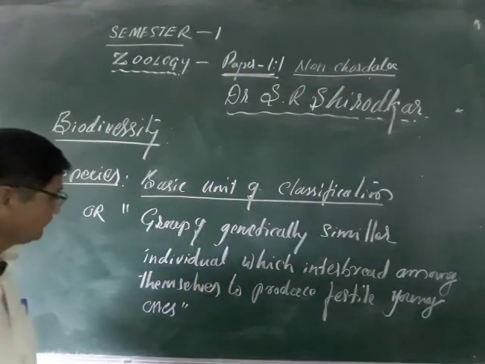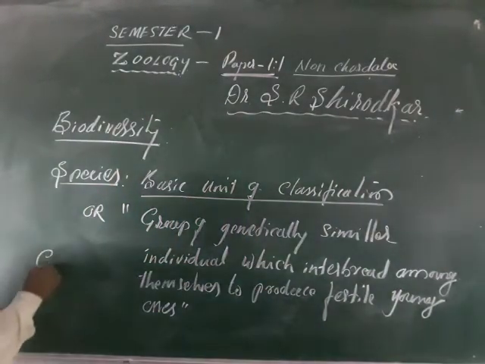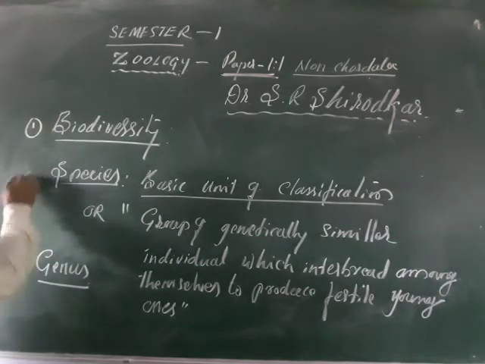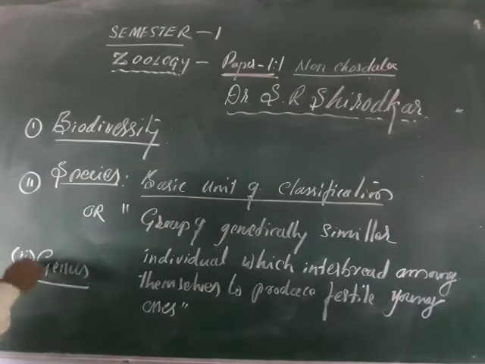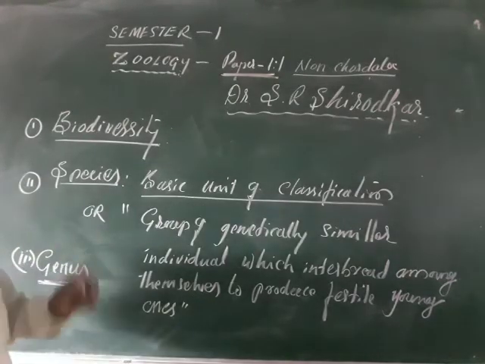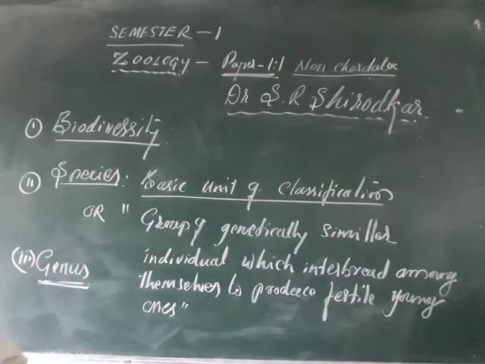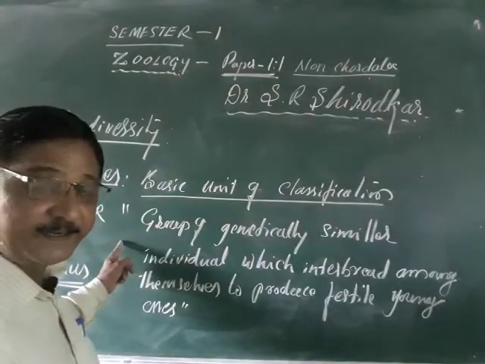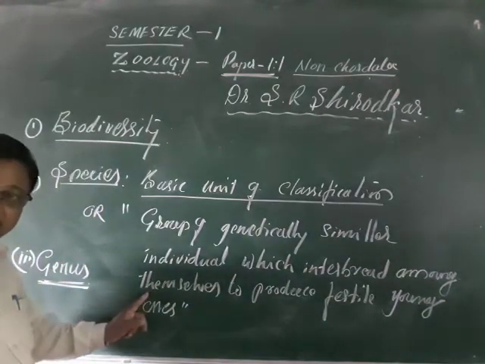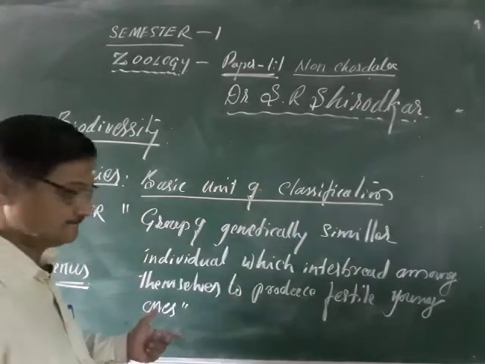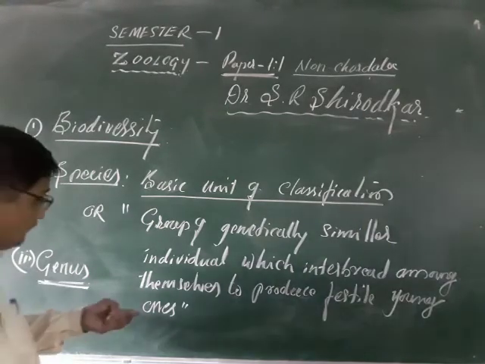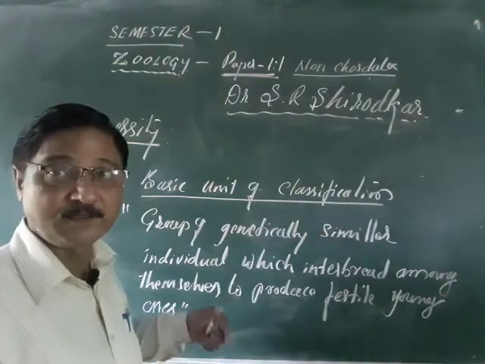And the next term we come across is genus. What is the genus? Genus is a taxonomic category containing a single species or a group of species, either monophyletic or polyphyletic.